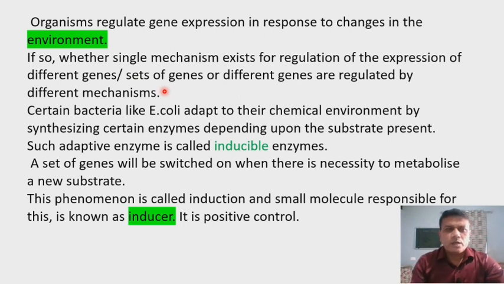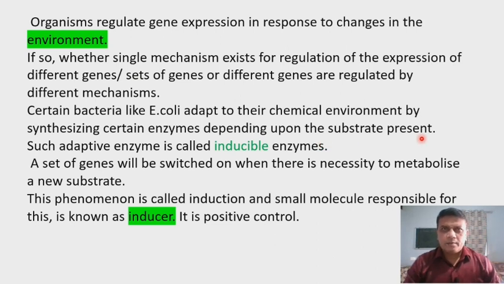Now certain bacteria like Escherichia coli. Now you know that bacteria belong to the kingdom Monera, and they have prokaryotic cell structure. Generally they are unicellular. Then bacteria like Escherichia coli adapt to their chemical environment by producing or synthesizing certain enzymes depending upon the substrate present.